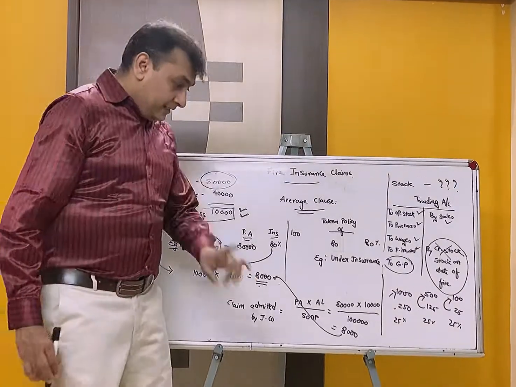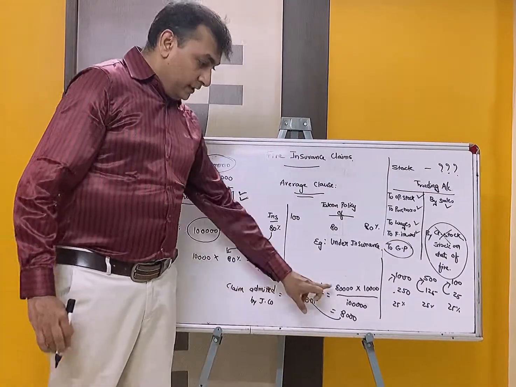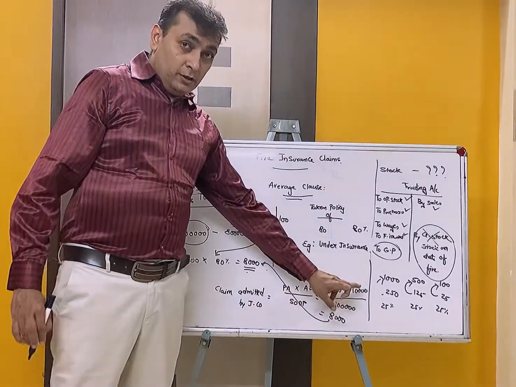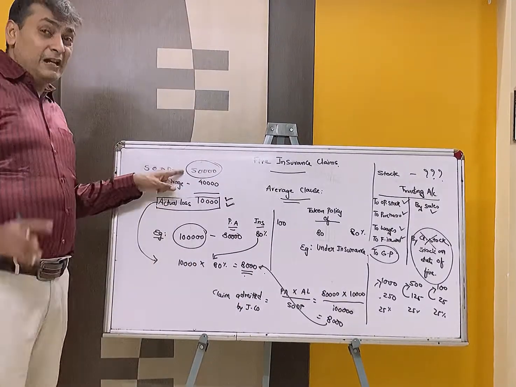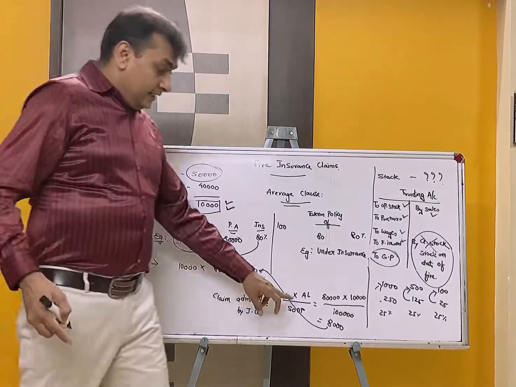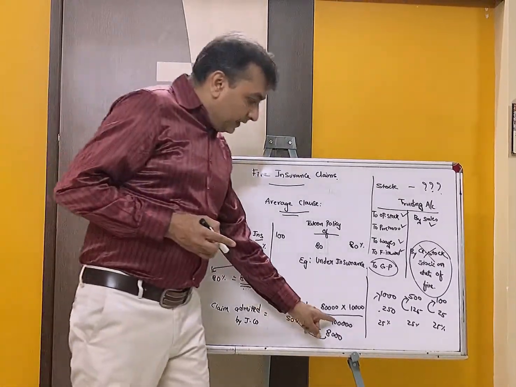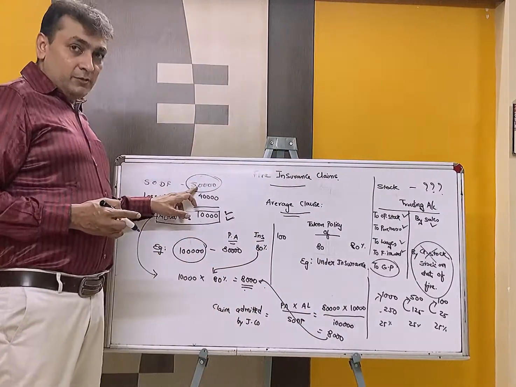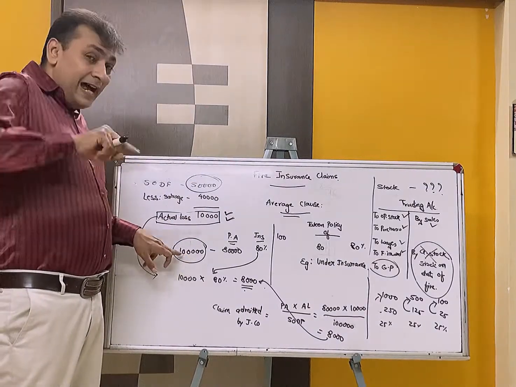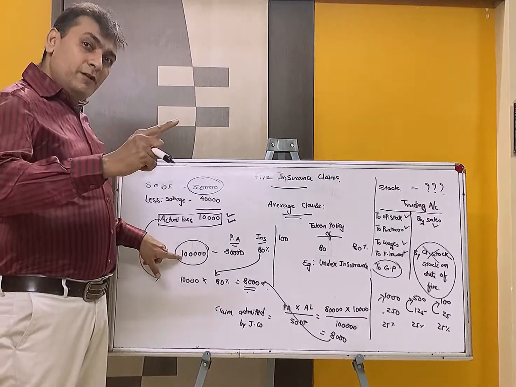So students, understand this. What is the formula? Policy amount, yes. Actual loss. When I say actual loss, it is after salvage. And when I say stock on date of fire, here it is 50, and you have written 1 lakh here. Yes, student. But in our example I had taken that stock was 50.